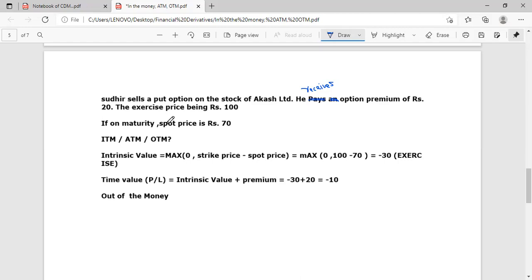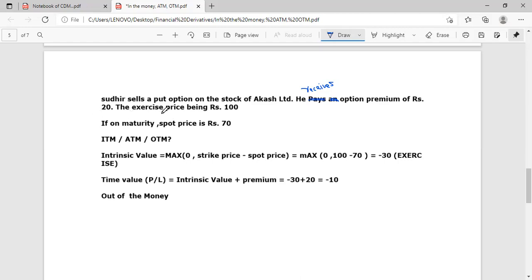Sudhir will receive 20 rupees first, and then he will say that I promise to buy at a strike price of 100 on expiry. If buyer of put exercises the put option, in that case, the seller of put will buy at a strike price of 100. Put buyer is seller and put seller is buyer.